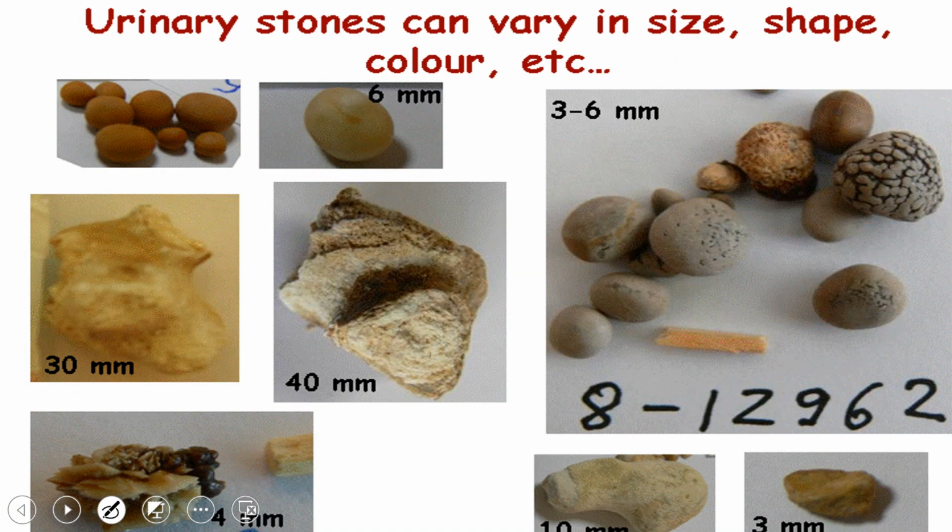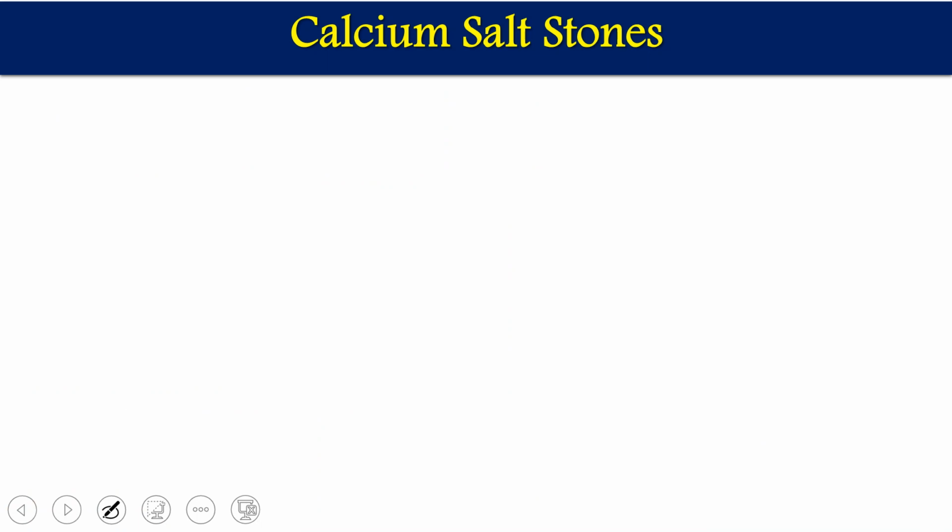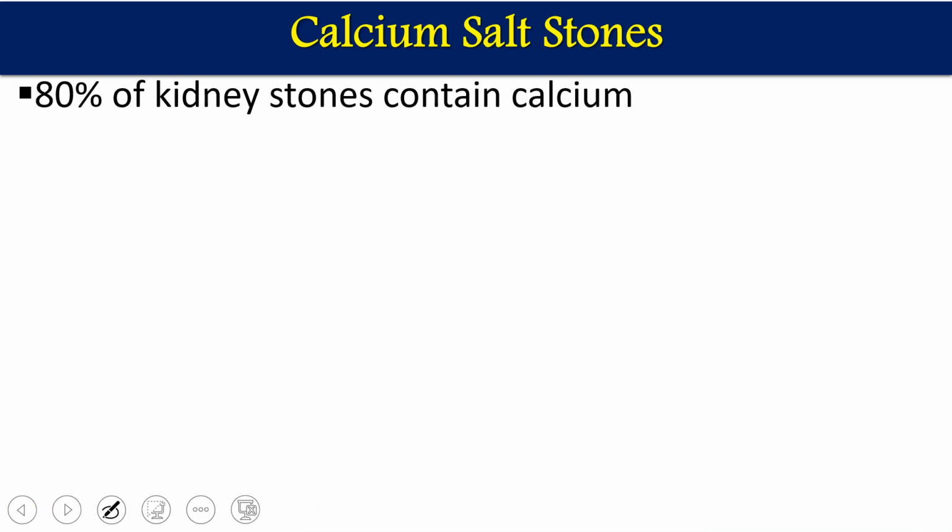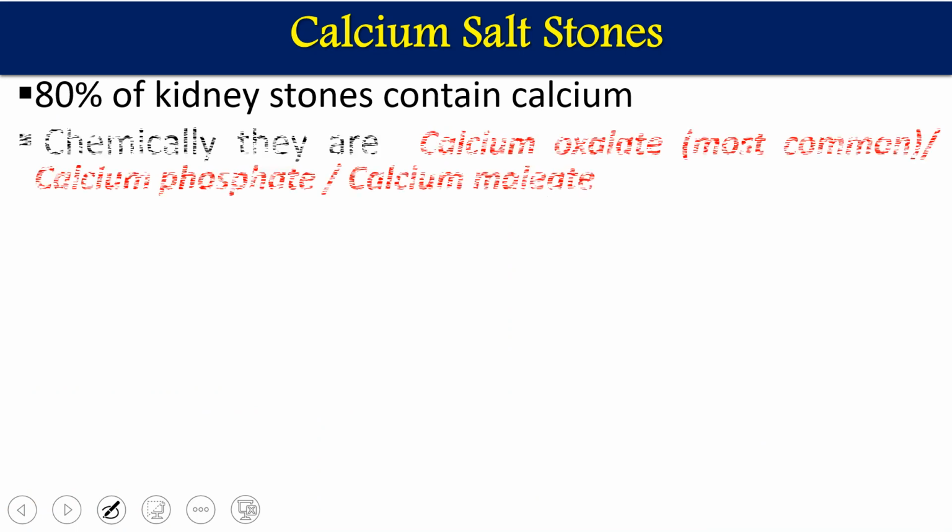Now these are pictures of some of the stones. Its size varies from a few millimeters to a few centimeters. So the first stone is the calcium salt stone. If you see, its prevalence is more than 80% of kidney stones, which belong to calcium. There are two types.